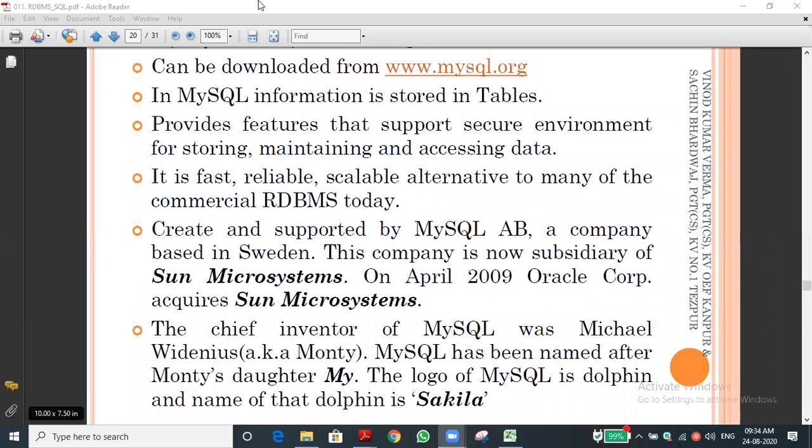MySQL has been named after Monty's daughter. His daughter's name is My. From that we get the name. The dolphin name is Sakila, which they use as the symbol, the icon, in MySQL.